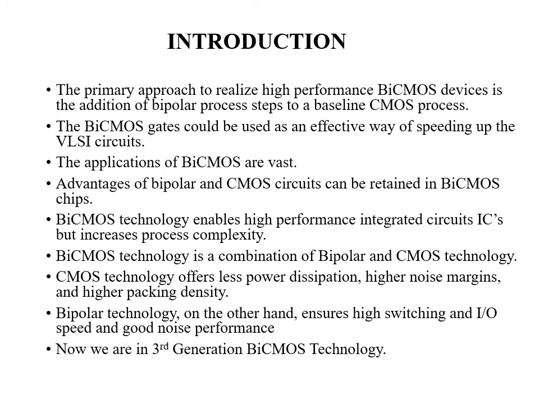In BiCMOS technology, the approach is to realize both types of transistors, bipolar as well as CMOS, on the same chip so as to combine the advantages of both technologies. The BiCMOS gate could be used as an effective way to speed up the VLSI circuit. BiCMOS chips find applications in a wide variety of electronic chips. Advantages of bipolar and CMOS circuits can both be retained in BiCMOS chips. BiCMOS technology enables high performance integrated circuits, but the complexity of the process is increased due to the use of two types of technologies on the same chip.